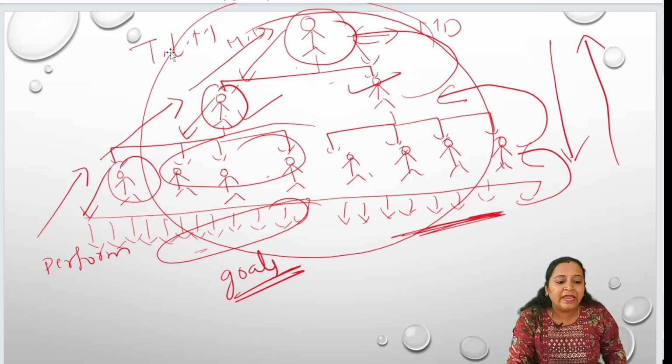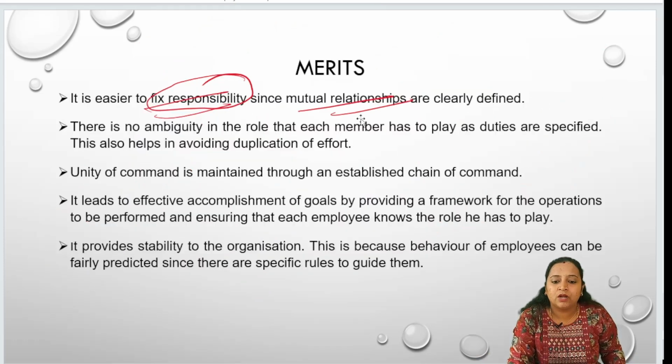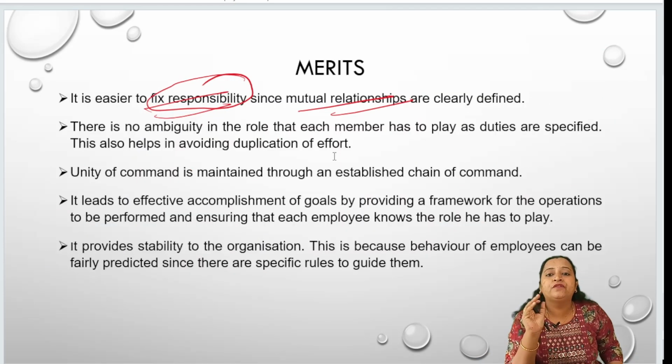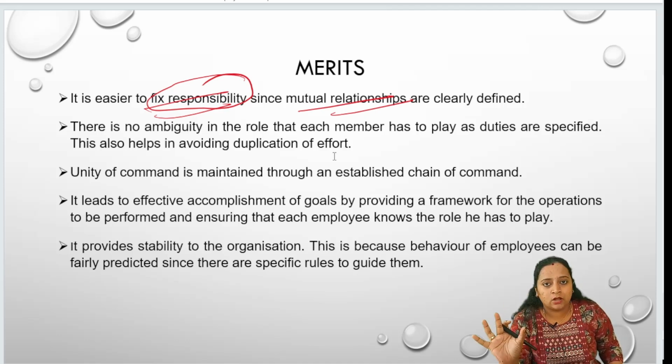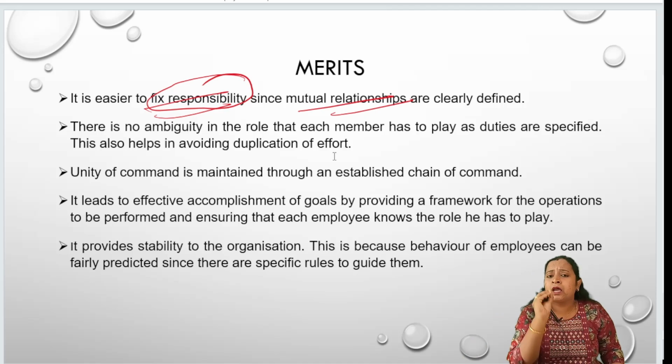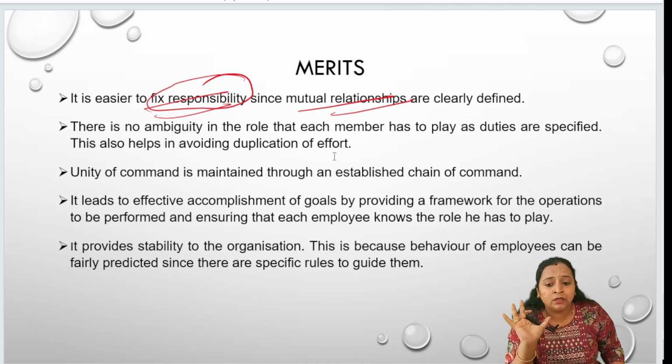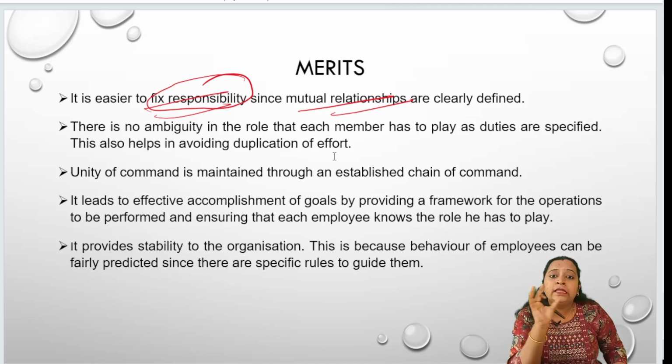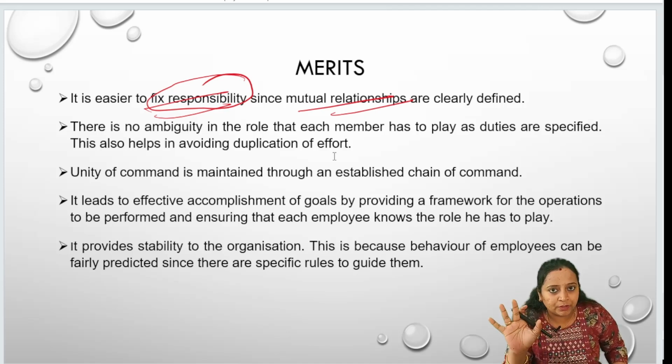So one of the major advantages of this formal organization is that you can easily fix the responsibility among all the employees or all the human resources in your organization, because there arises some mutual relationship between each other. What relationship each person has with the other person is clearly defined in your formal organization. So through this you can easily tell what the responsibility of that particular person in that organization is. Hope you people got my point.